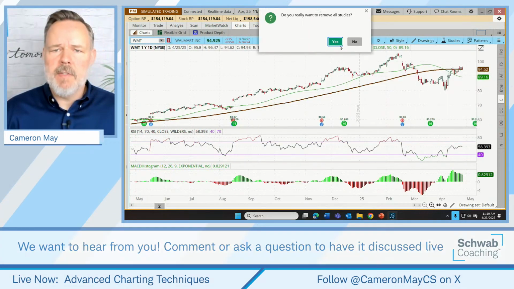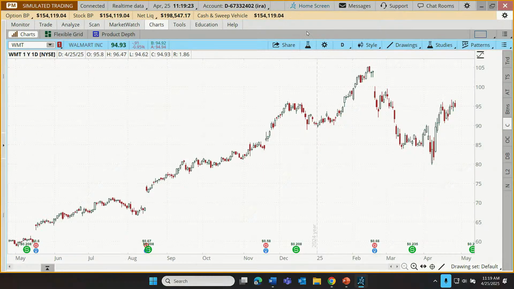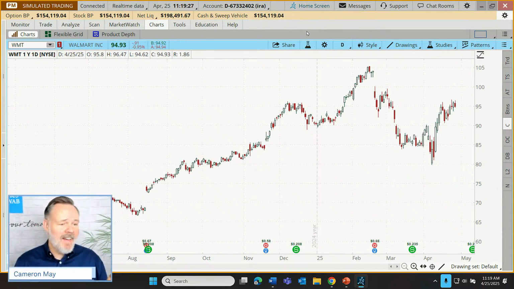Let's just remove all of our studies so we can start off with a nice clean chart. And I am going to, okay, so I'm seeing a bunch of zeros. There's a 3, there's a 4 out there, a couple of 4s. Somebody says 100. Okay, nice.